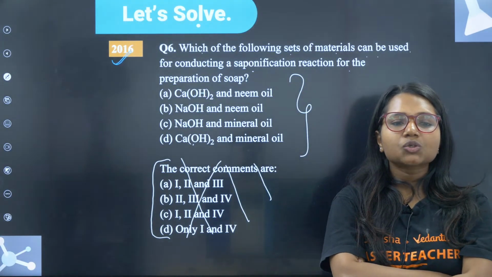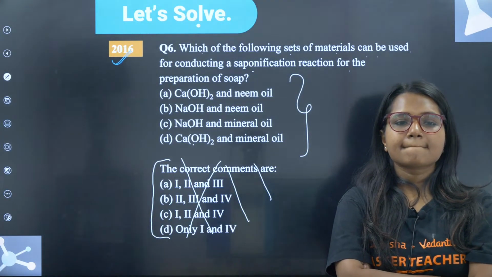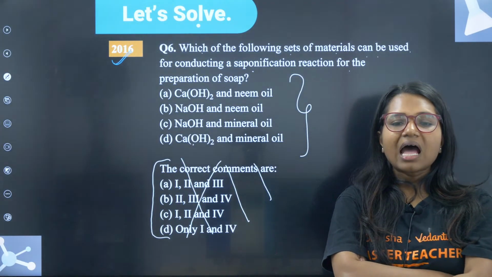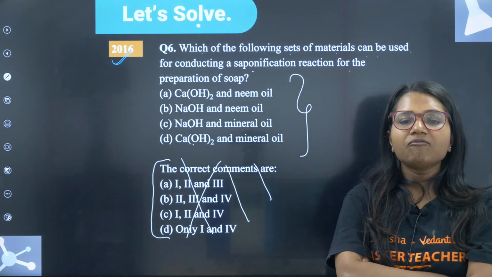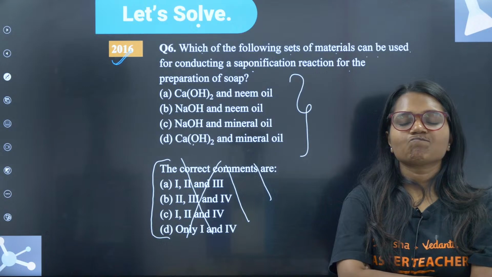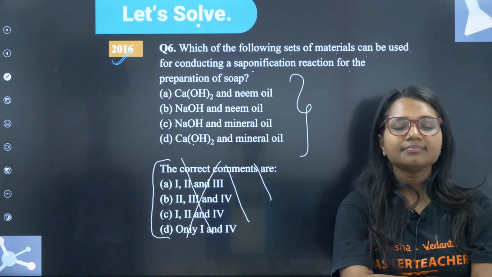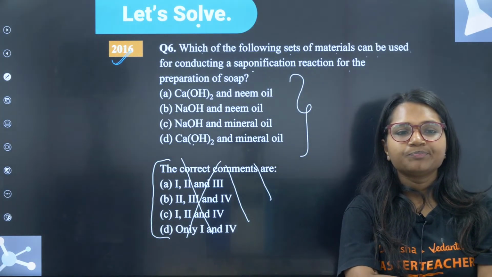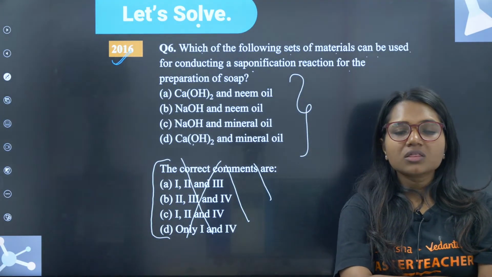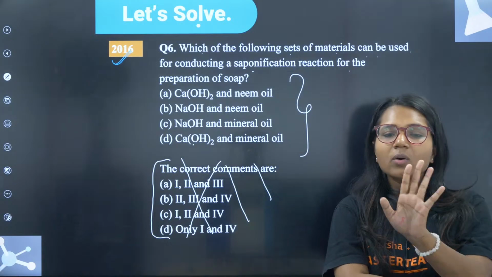Okay, Vriksha has told the answer C. Raja is also telling the answer C. I am waiting for others. Very good, Gautami. Did you understand?